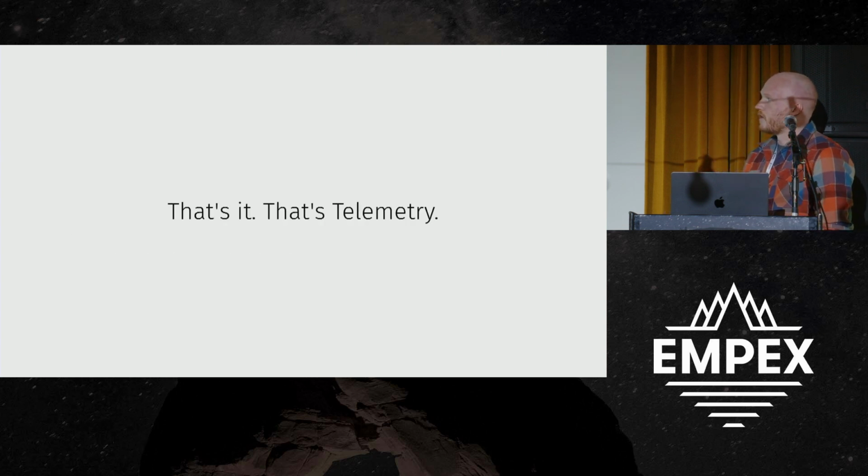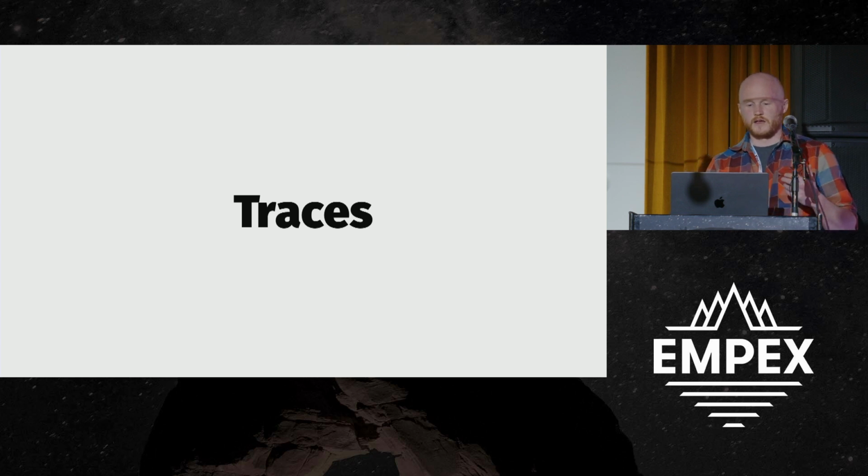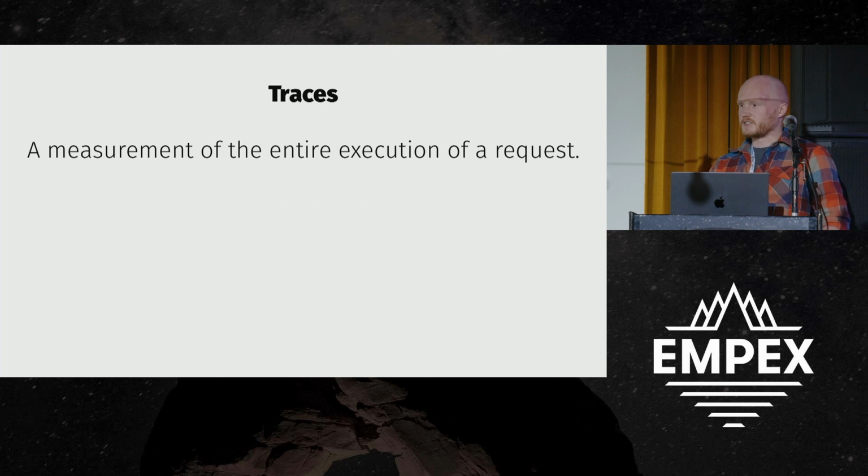So let's start by taking telemetry and building on top of it. How can we get from this system to something that can help us determine how our requests are doing? For that, let's introduce a noun, traces. So what's a trace? A trace is a measurement of the entire execution of a request. And this is a really broad definition, and that's intentional. A request can be whatever you need it to be.